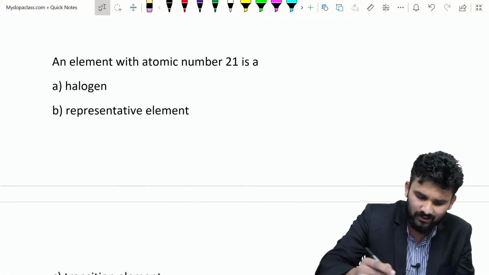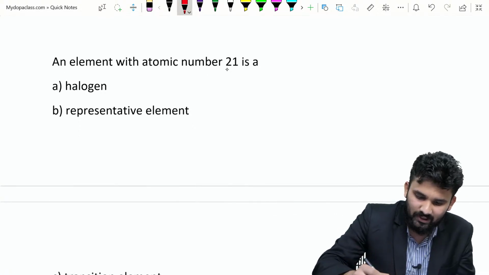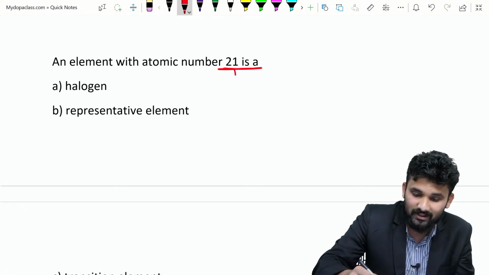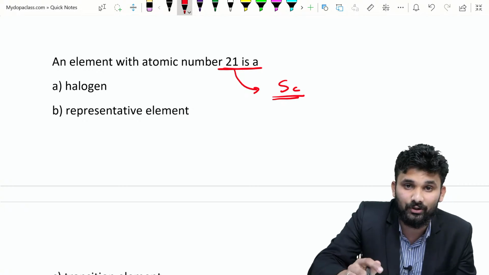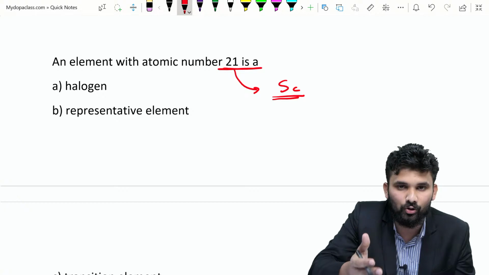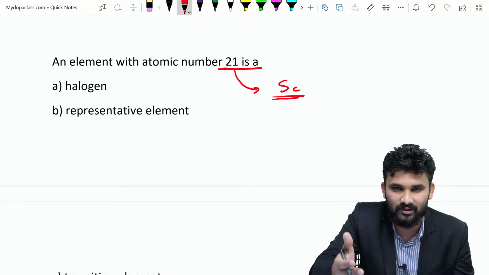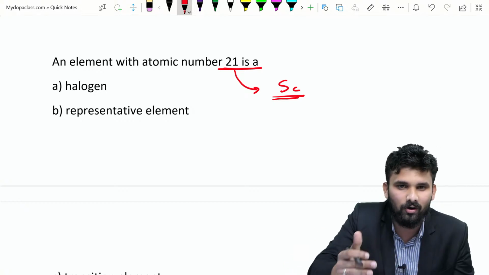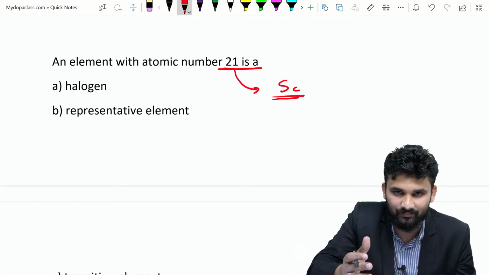This is the question. An element with the atomic number 21 is dash. What is atomic number 21? That is scandium. For this, I am telling that the periodic table is a most important one. You study group 1, group 2, group 13, 14, 15, 16, 17, 18 and all the group elements. It is very important.